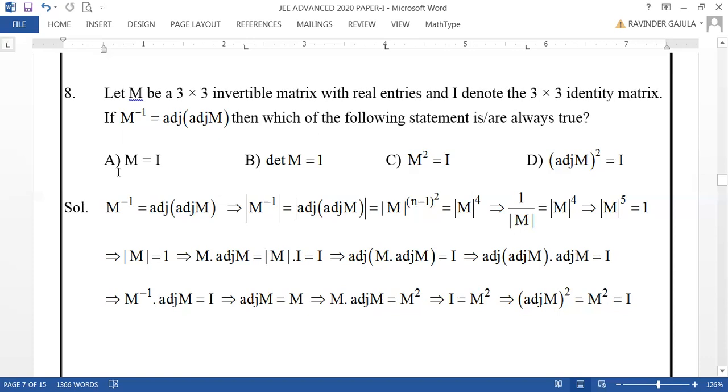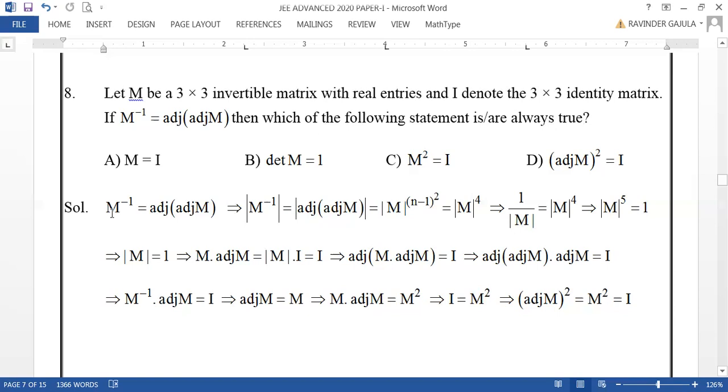Now let us see the given options: A, M equal to I; B, det M equal to 1; C, M square equal to I; and D, adjoint M whole square equal to I. So this is of course a simple question also. Dear friends, given that M inverse is adjoint of adjoint M.